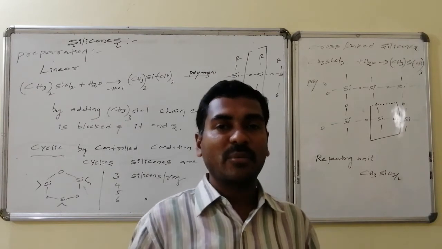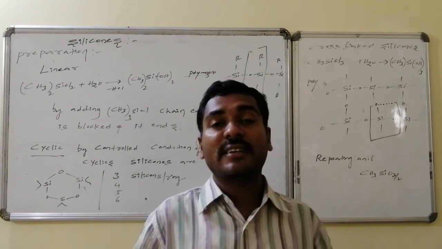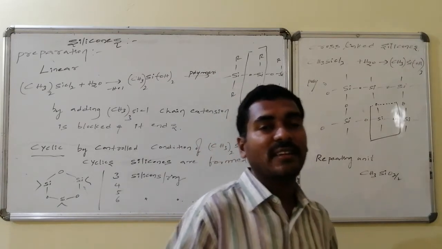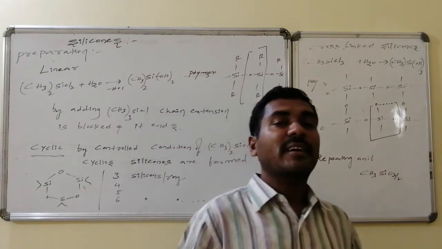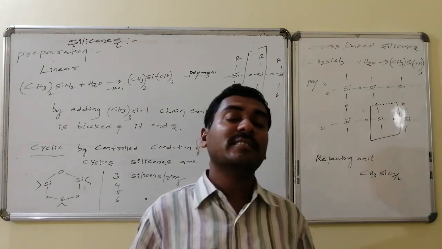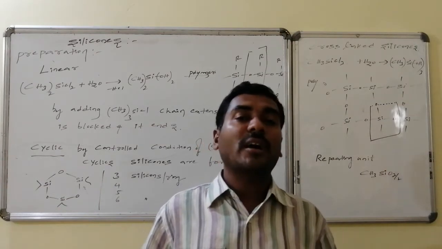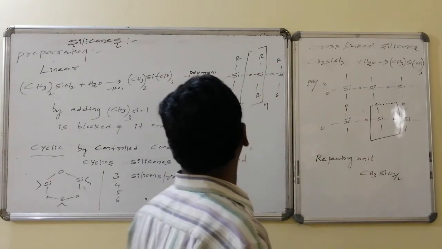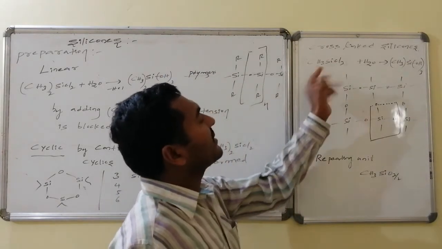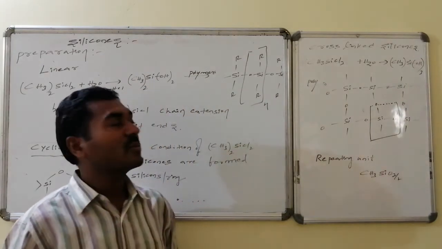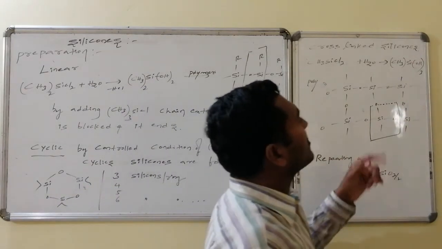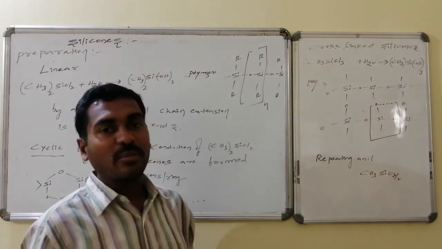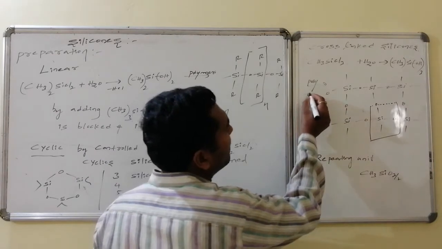The next variety is the cross-linked silicone. Cross-linked silicones are formed when silicon connects with more than 2 silicon atoms, that is 3 silicon atoms, etc. This is possible by condensation of methyl trihydroxysilane, which on polymerization gives the cross-linked silicones. Methyl trichlorosilane on reaction with water forms methyl trihydroxysilane. This on condensation polymerization, with elimination of water molecules everywhere.